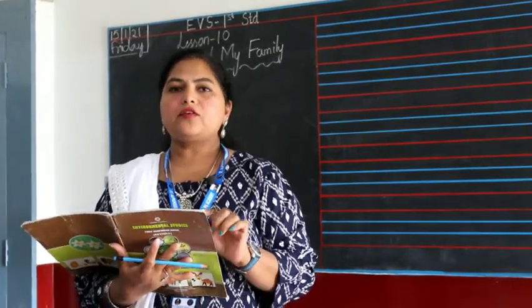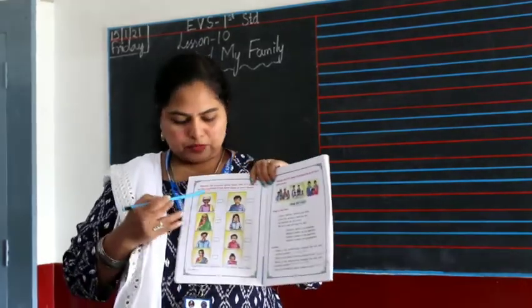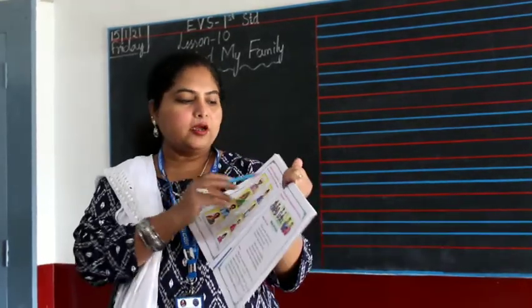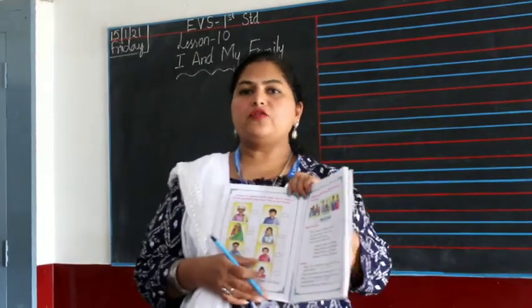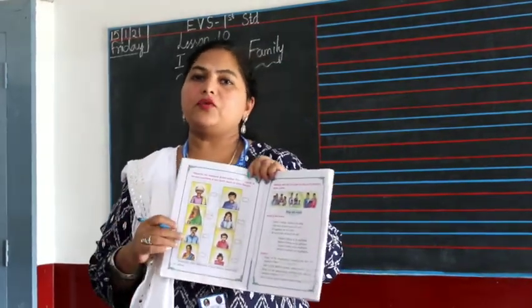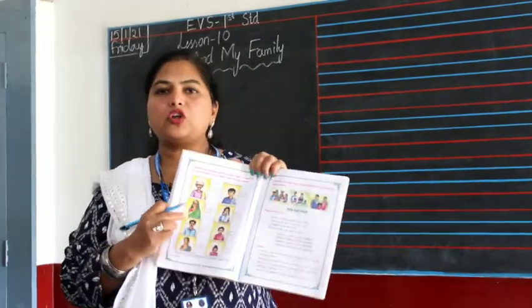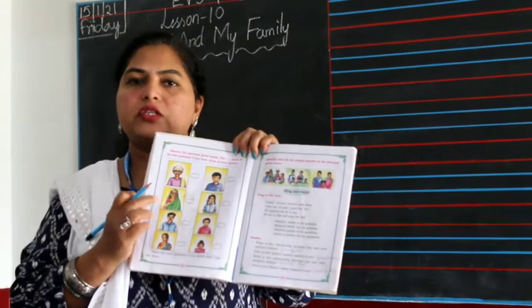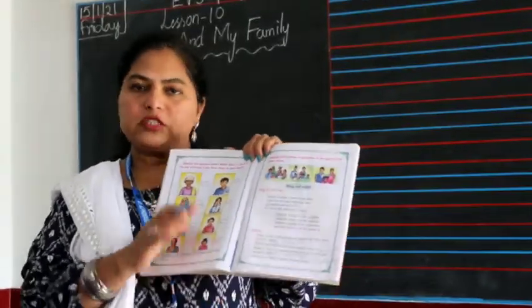So if you have a grandfather living with you in your home, put a tick mark. If he might be in your uncle's house, then you don't have to. If your grandmother is living with you in your house, then put a tick mark. If not, you just leave it blank.